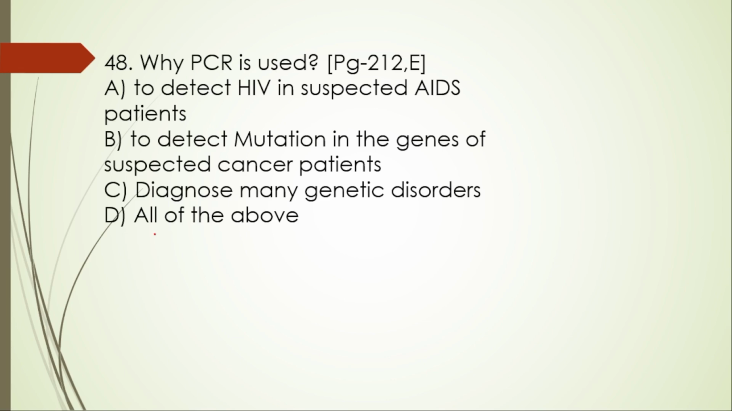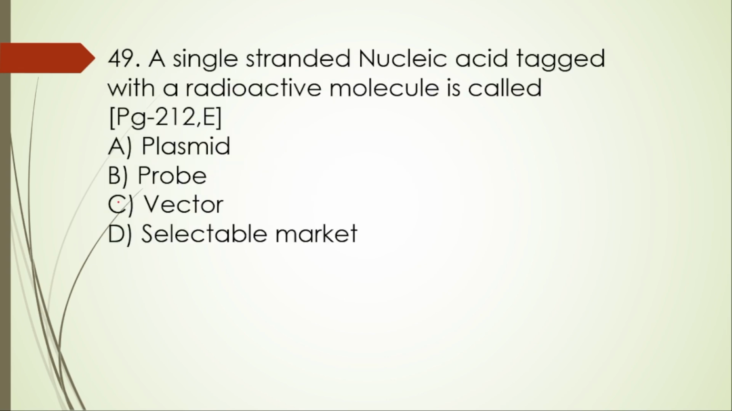48th. Why is PCR used? To detect HIV in suspected AIDS patients. Yes, it is also used here. To detect mutation in genes of the suspected cancer patients. It is also here. Diagnose many genetic disorders. Right. So all of the above is correct.